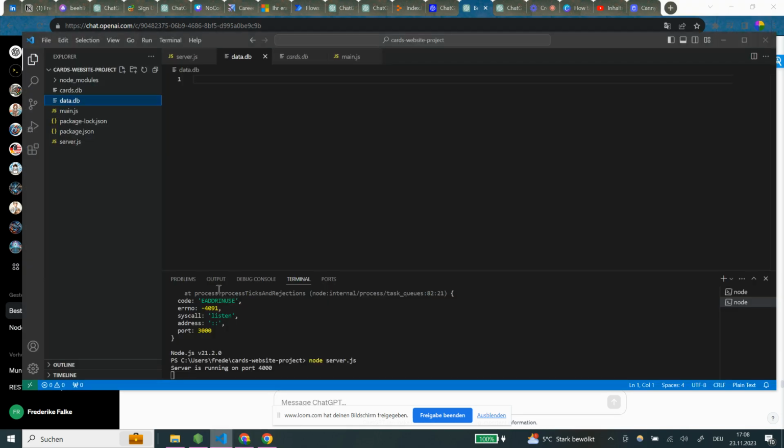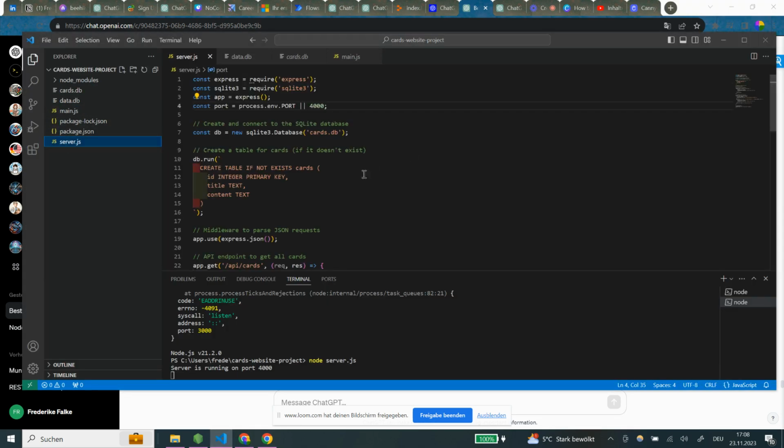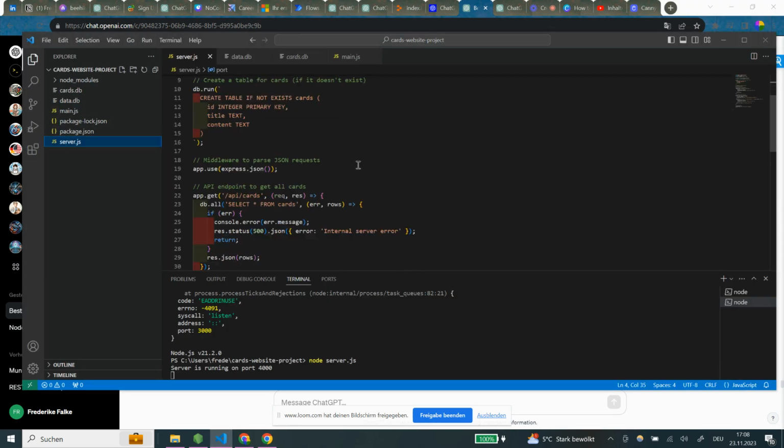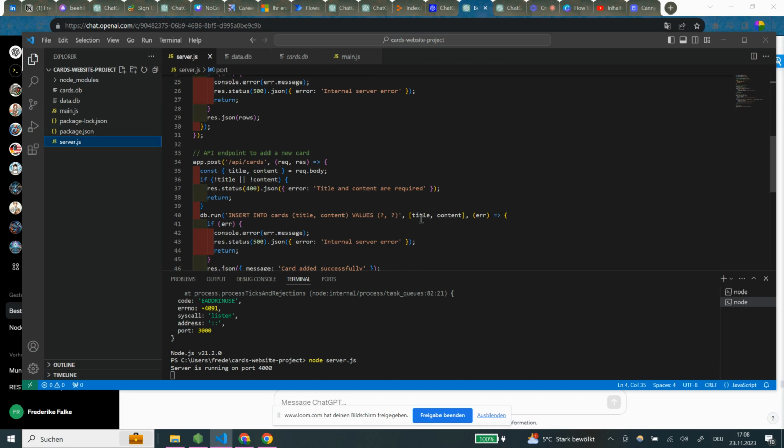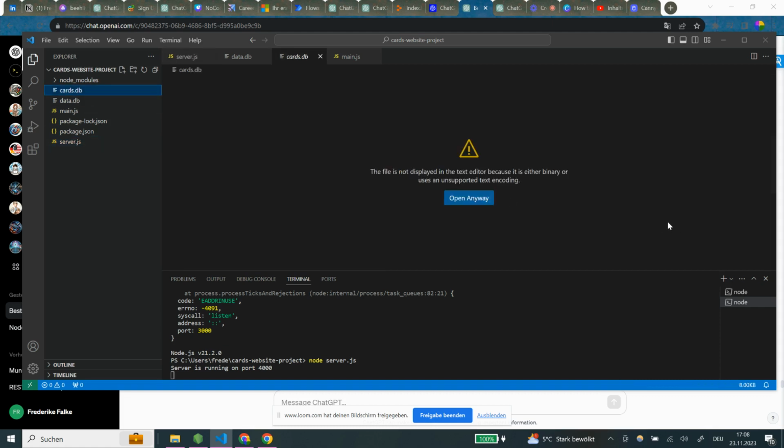So let's quickly see what we actually have in the server.js. So I think db.all select from cards. So maybe that's the reason why this db actually already exists.